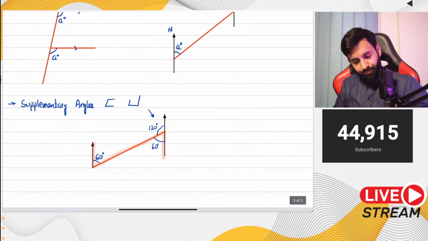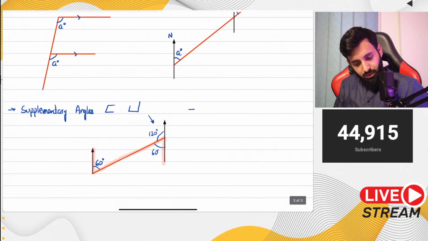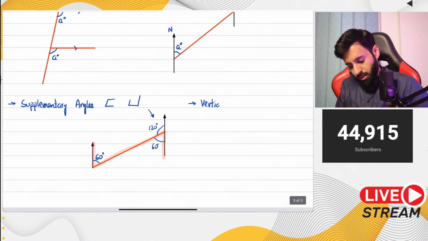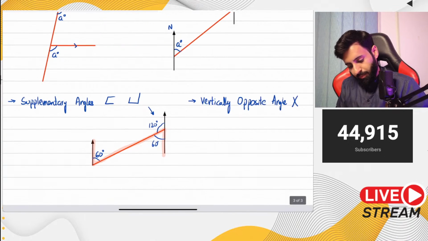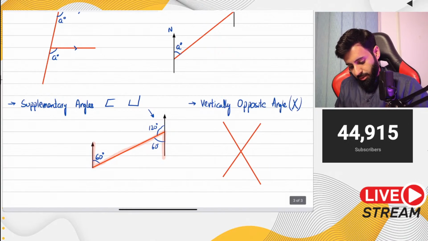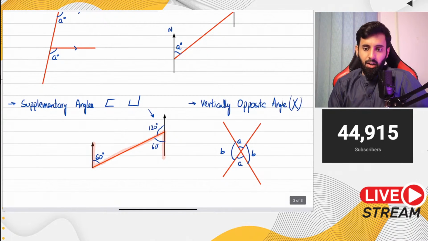Okay, now remember you also have vertically opposite angles. In the case of vertically opposite angles, you don't need parallel lines, okay. If two lines cross, then you have a pair of vertically opposite angles. So what do we look for? Look for the X, okay. So if you have two lines that are crossing one another, then these two angles are going to be the same, A and A, and these two angles are also going to be the same, B and B, okay. So you got to know these properties by heart.